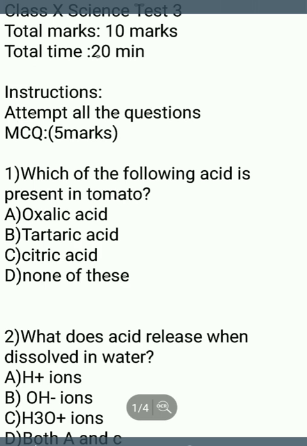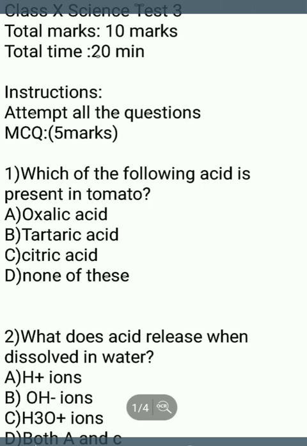So the acid present in tomato is oxalic acid. Tartaric acid is present in turmeric. Citric acid is present in all citrus sour fruits. So the correct answer of our first question is oxalic acid.